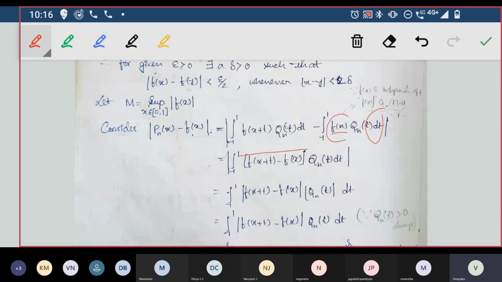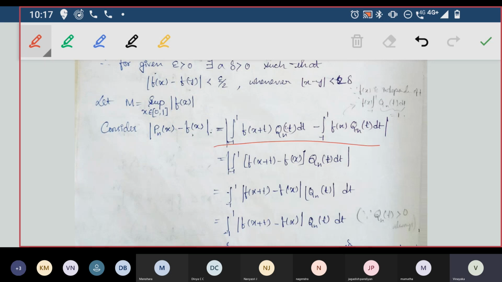So f of x is like a constant for this integration, because this variable is different. And we knew that minus 1 to 1 f of t qn of t dt is equal to 1 itself. So f of x is multiplied by 1 for this.